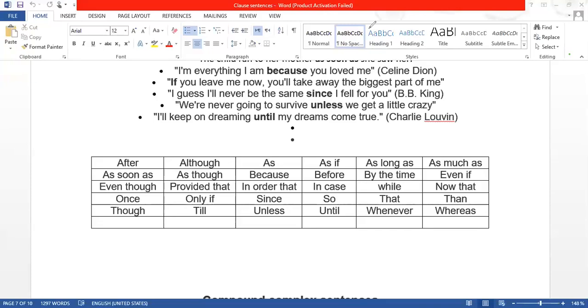Remember this thing. Like, for example, can anybody use this one, as if, or as long as, or as soon as? Like, for example, if I use as long as: as long as Imran Khan is our prime minister, Pakistan will never progress. Do you think this one is right?